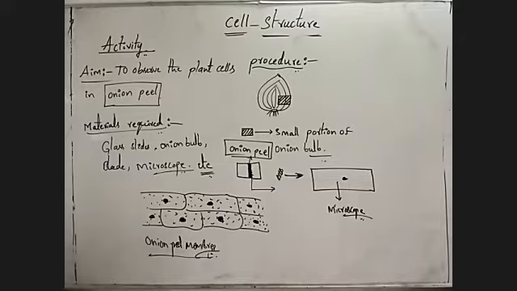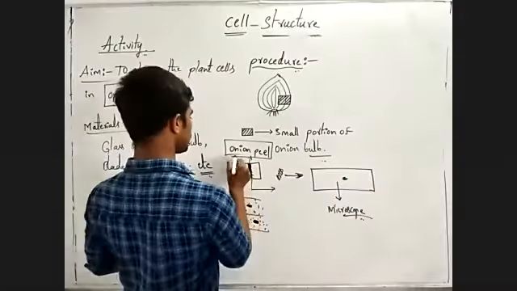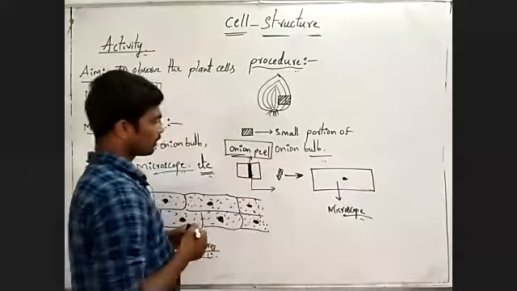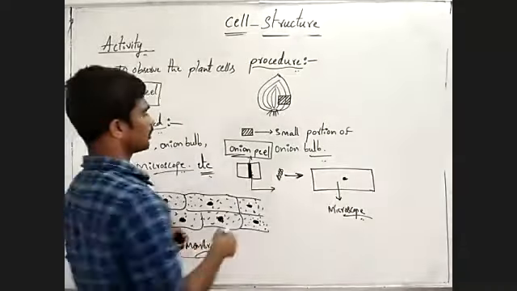Then you can observe a thin transparent membrane holding the two broken pieces. This is actually called onion peel.